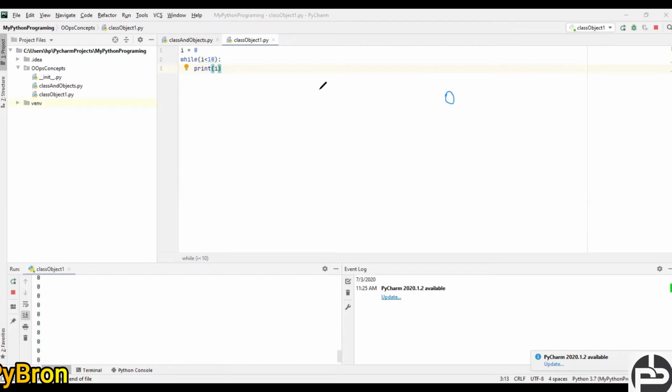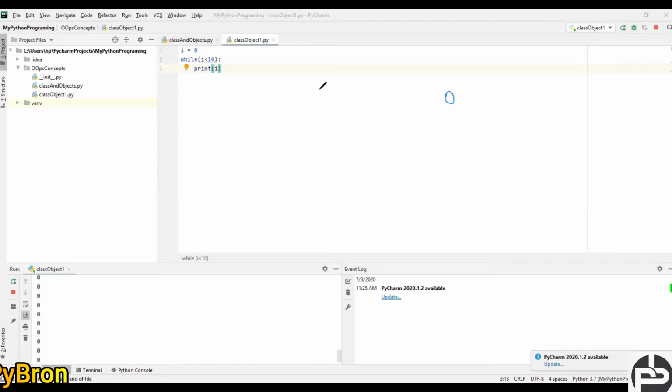So guys, I would like to explain the difference between the while loop and the for loop. If the programmer knows in advance how many iterations have to be done, then I suggest going with the for loop. If the programmer doesn't know how many times the loop is going to iterate, and complete control is going to be in the hands of the user, then we should go with the while loop.